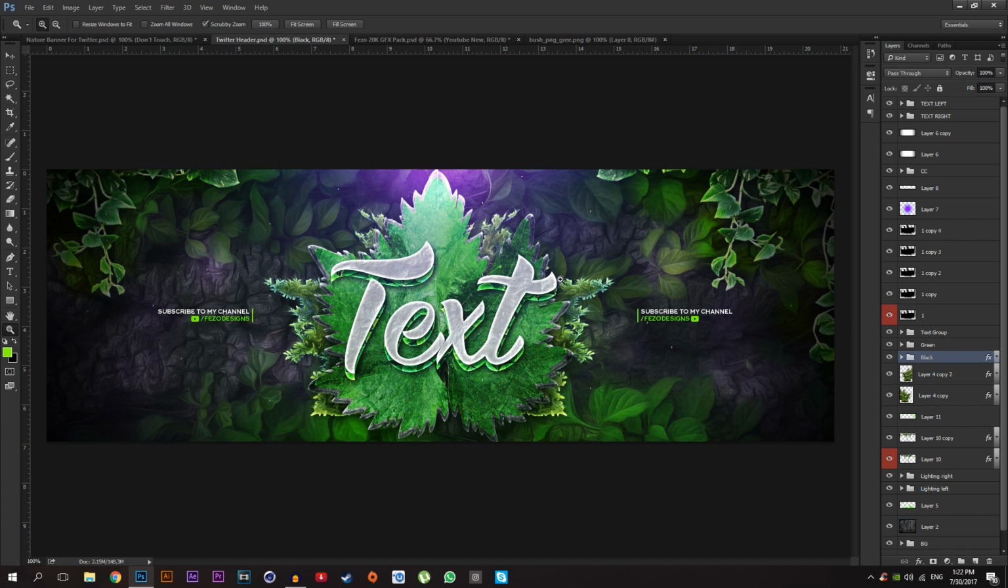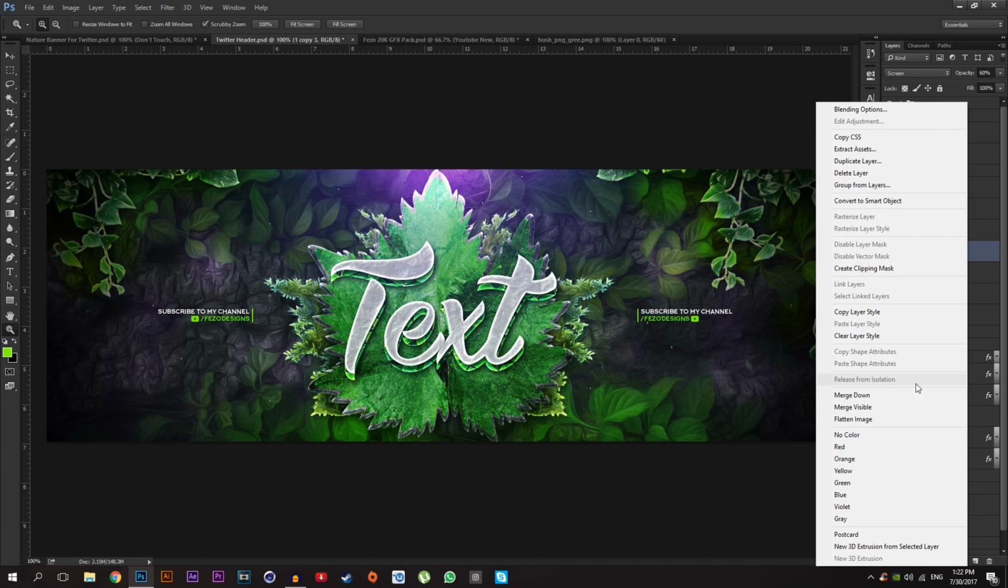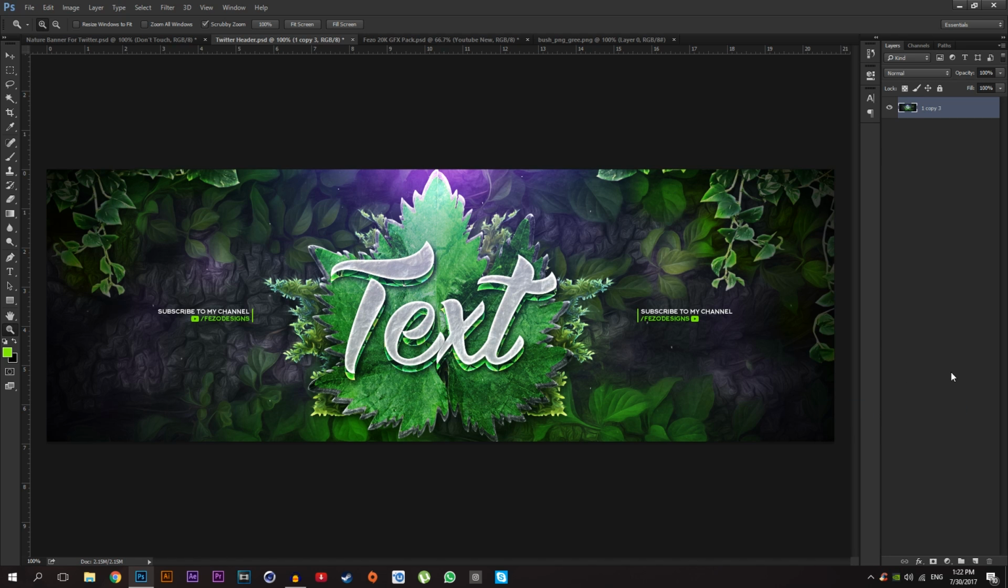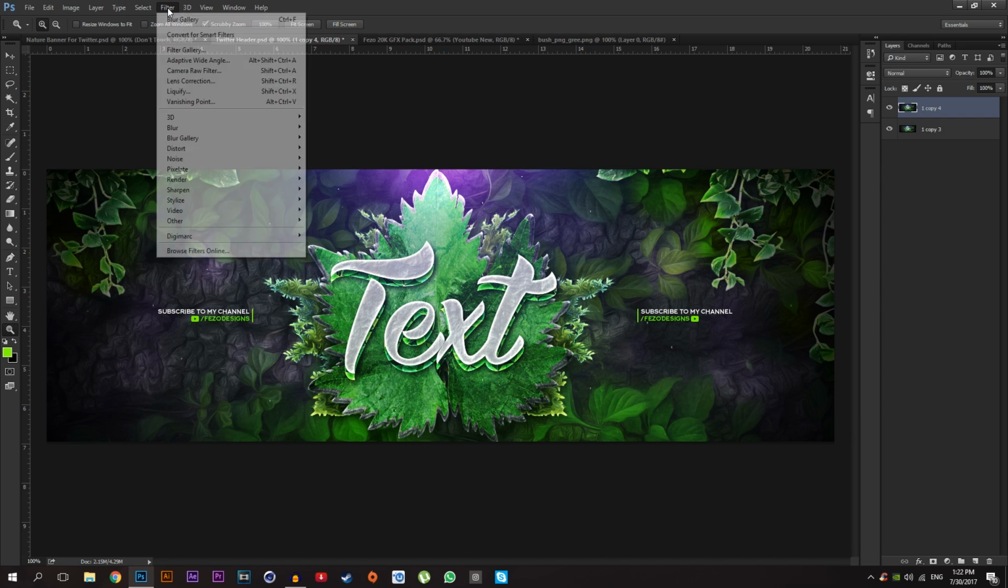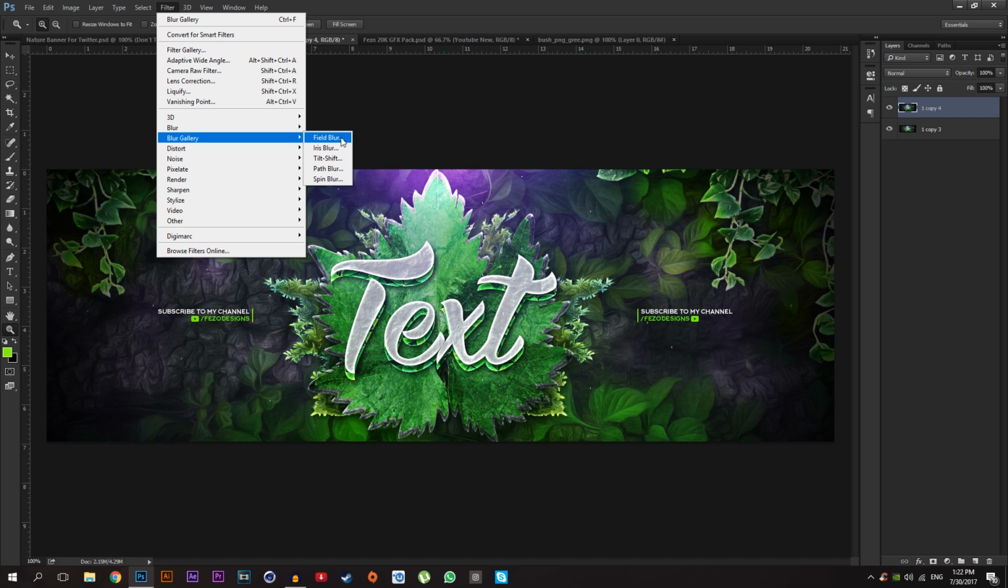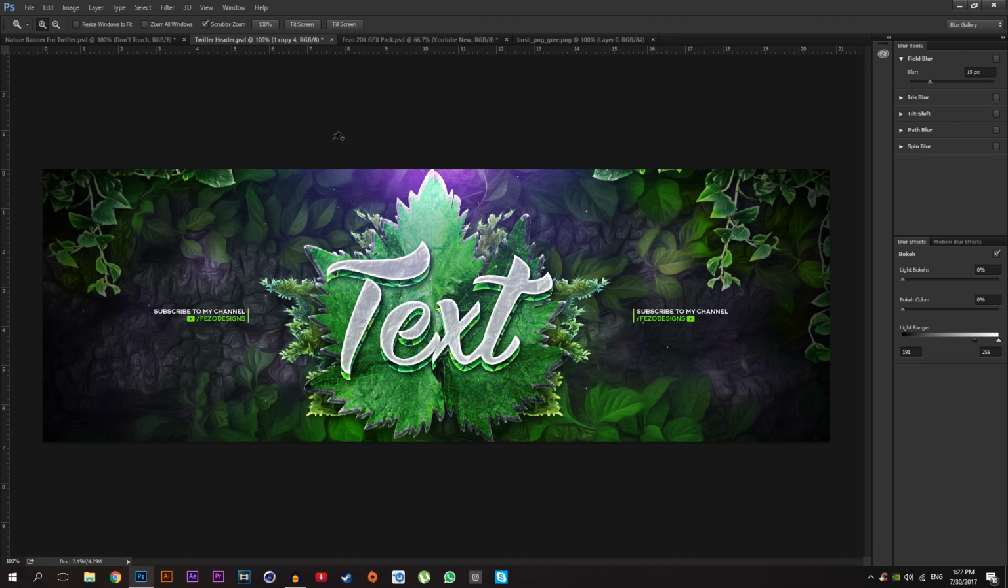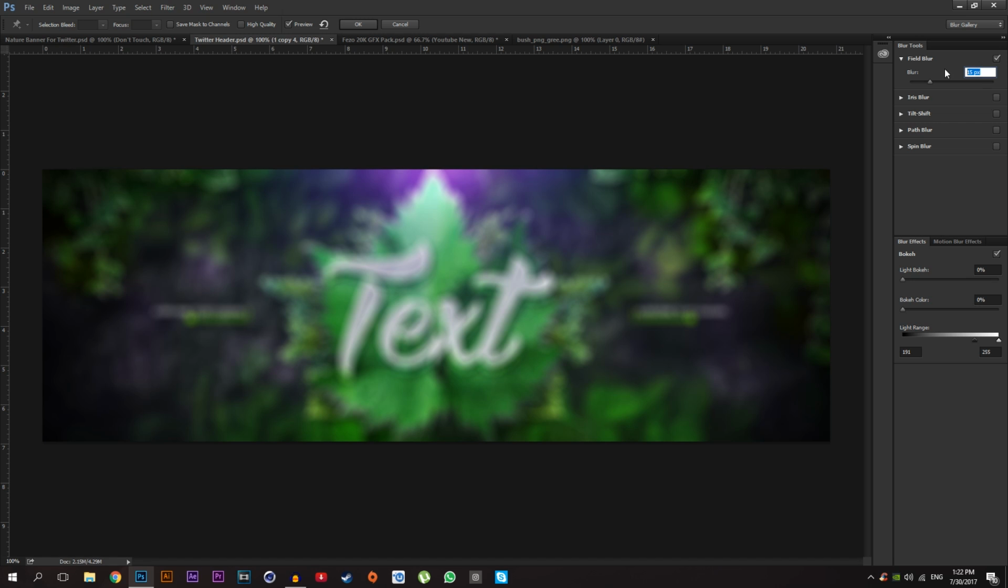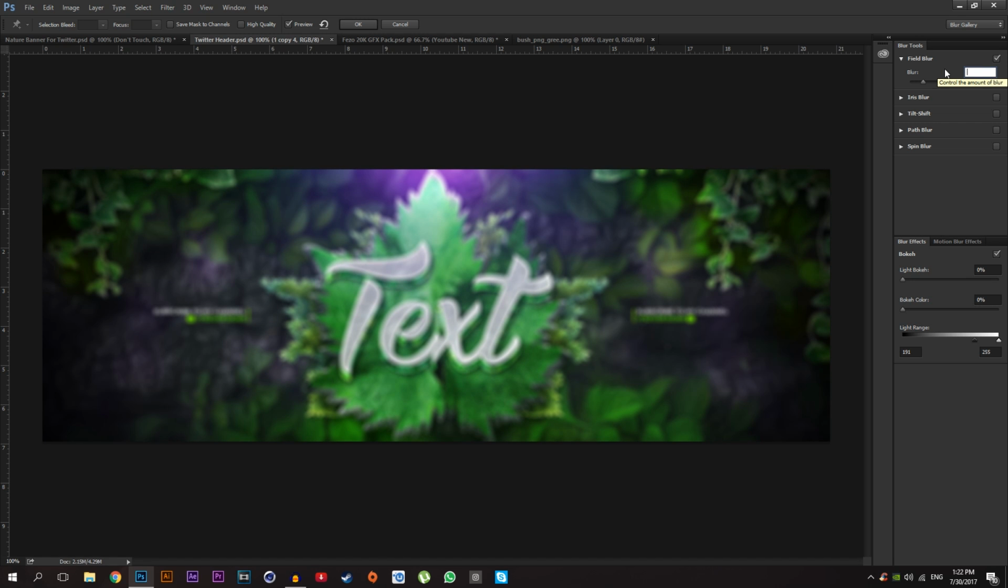Now for the blur effect, just right click where you want and click merge visible and press Ctrl J, duplicate it, go to filter, blur gallery, select field blur. If you don't have, you can select the Gaussian blur. So I recommend to use this field blur. Just click on it and change the blur down about, let me see, 7, works good.